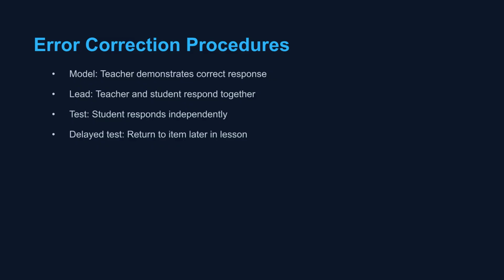Error correction procedures follow a sequence. Model, where the teacher demonstrates the correct response. Lead, where the teacher and student respond together. Test, where the student responds independently. And a delayed test later in the lesson.